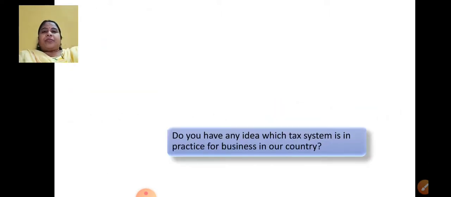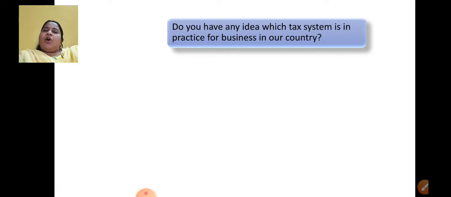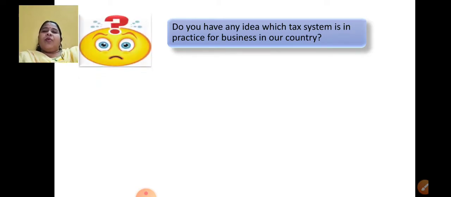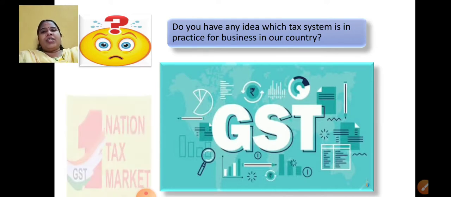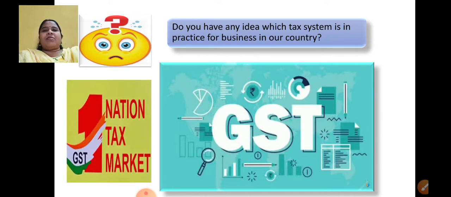Now, do you have any idea which tax system is in practice for business in our country right now? Think about it. Most of you must have immediately uttered the word GST. Yes or no? Now, very few know much in detail about it. The only statement that you know about GST is one nation, one tax, one market. Yes or no? So don't worry.